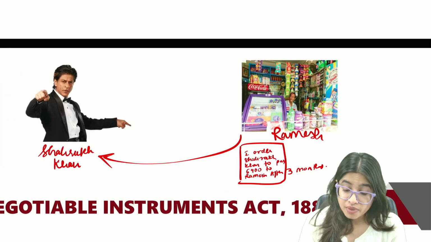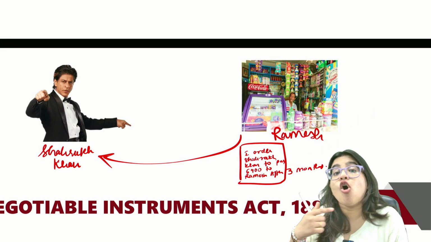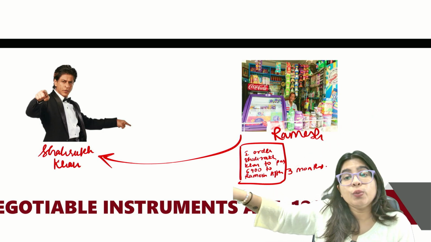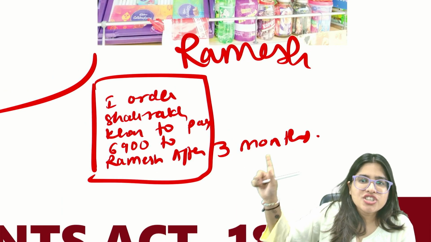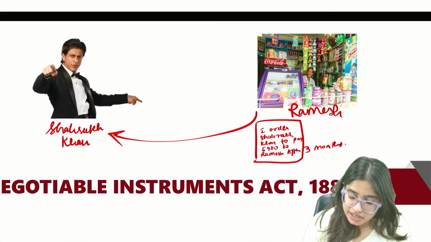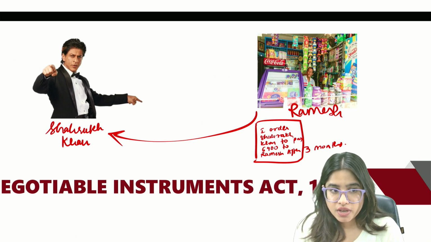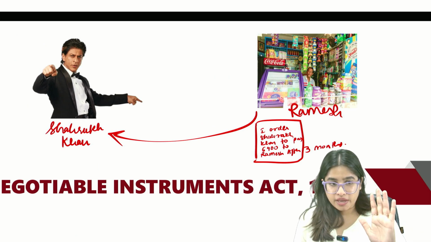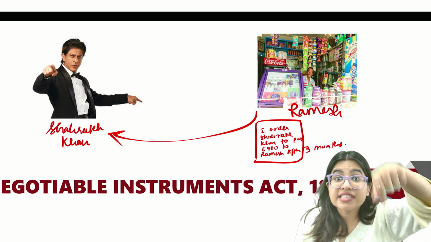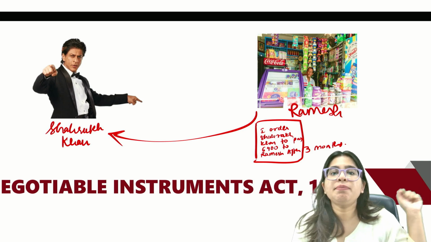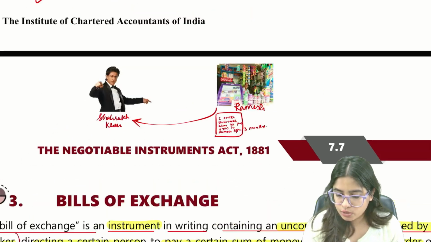Ramesh is making an instrument where he's saying, I order Shah Rukh Khan to pay 6,900 rupees to Ramesh after 3 months. And he gave this document to Shah Rukh Khan and asked him to accept it. So Ramesh said, I made this instrument where I'm ordering you to pay 6,900, sign it, accept it that you will pay 6,900.